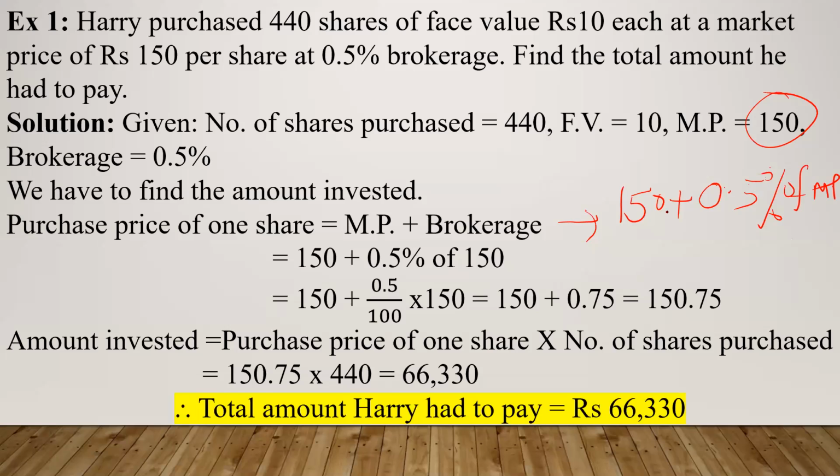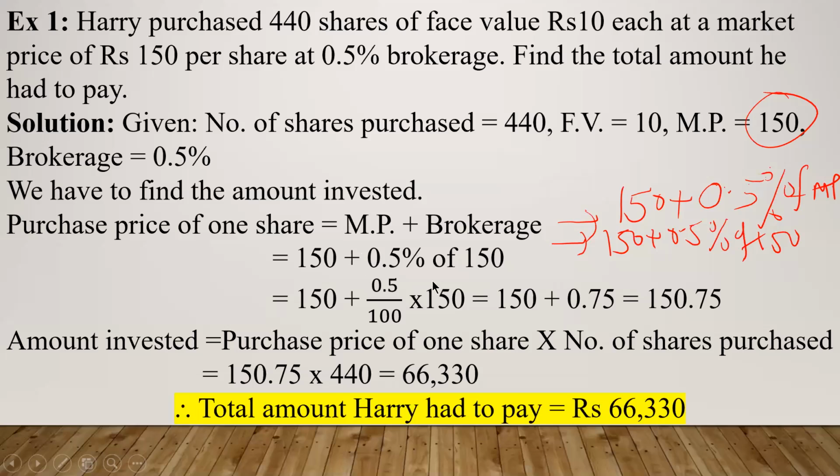And what is market price? It is 150. So this will give you 150 plus 0.5% of 150. That is what I have written here: 150 is the market price plus brokerage is 0.5% of market price, that is 150.